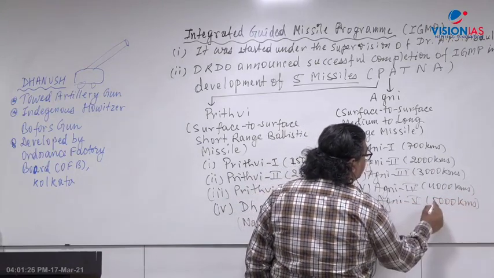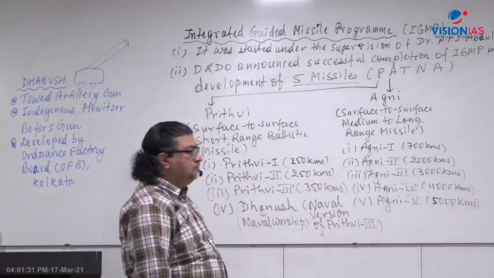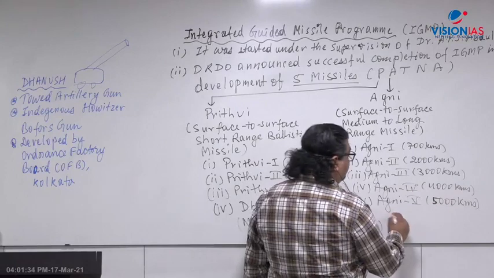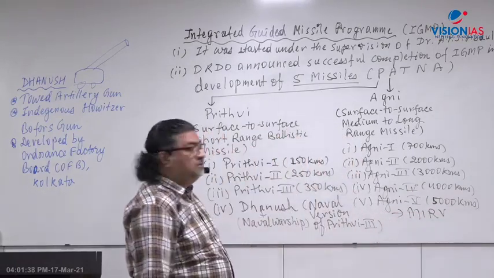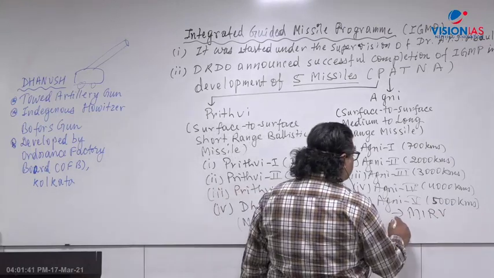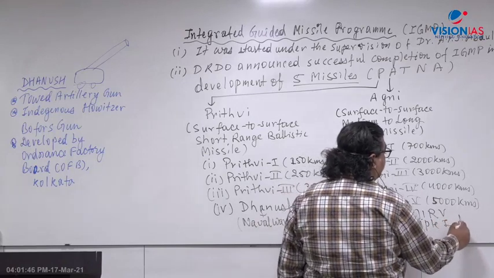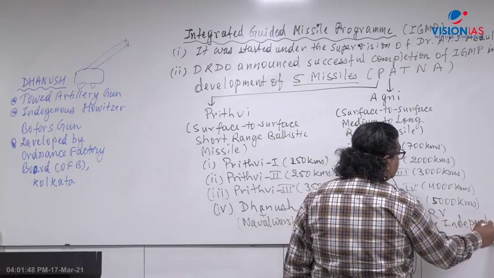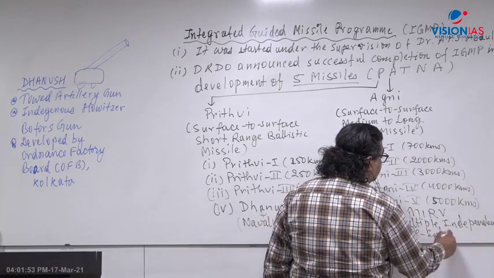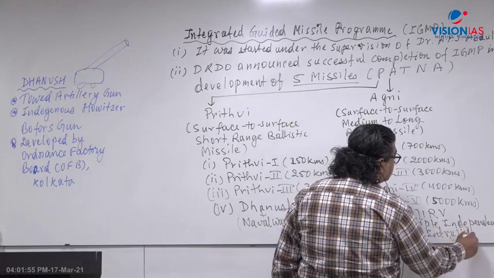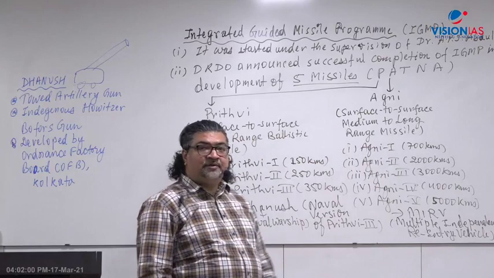Now what is very important here is that we are developing Agni 5 for MIRV. Recently we are working to develop MIRV. What does MIRV stand for? MIRV stands for multiple independently re-entry vehicle. Independently re-entry vehicle. What is MIRV? With a single Agni 5,